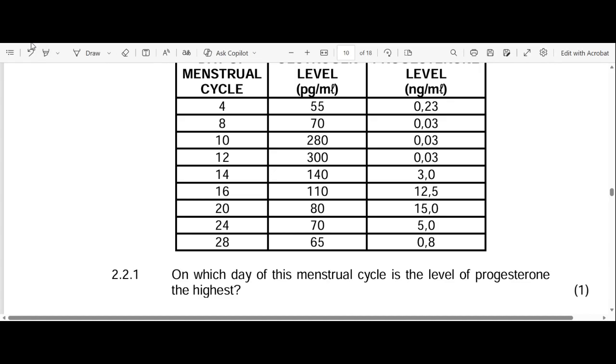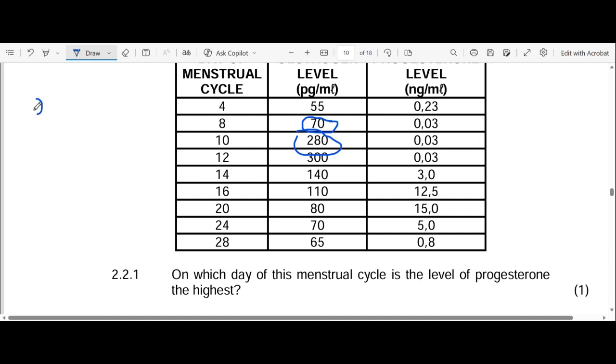On day 8, it was 70. It then increased to 280 on day 10. You can see there. So now this is how we're going to do it. What's our new value?